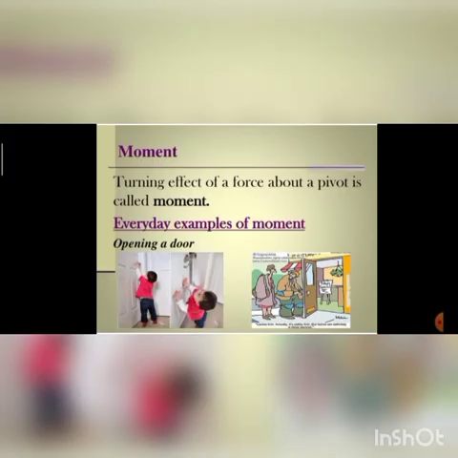Then again there is a definition: the turning effect of a force about a pivot is known as moment. Pivot means a fixed point. Now, daily examples, like the opening of a door. We can't see it, but between the handle and the hinge there is an axis, and this door will turn around that hinge, so a moment will be produced. Similarly, other examples are the seesaw, scissors, and many other examples they have given here.